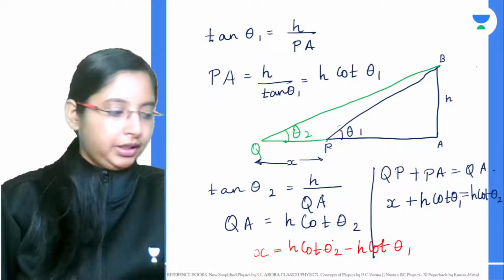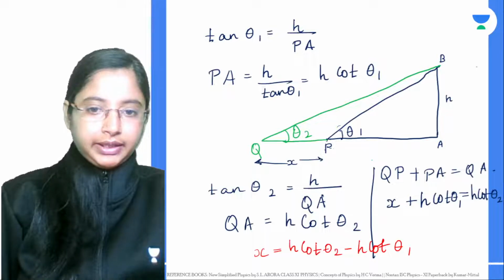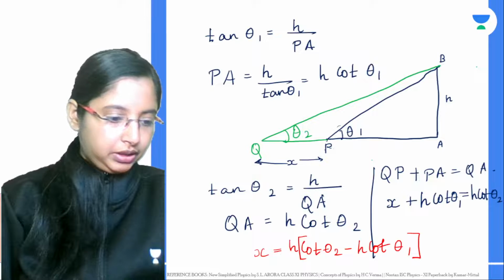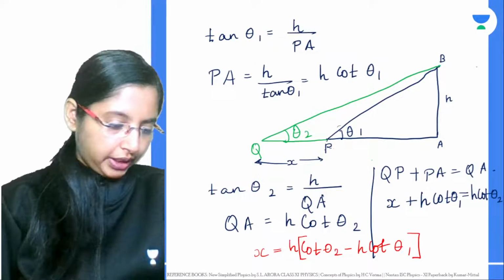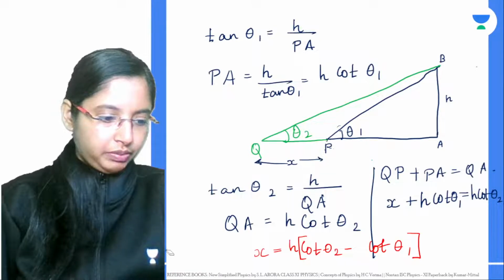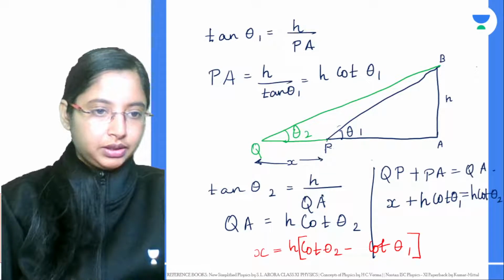From this entire equation, if I want height, I can take H common outside, and it will be H into cot theta 2 minus cot theta 1.